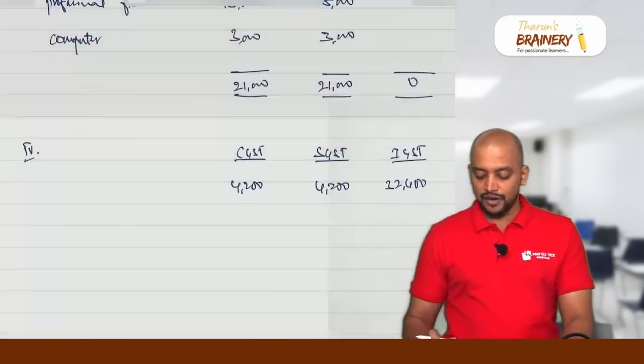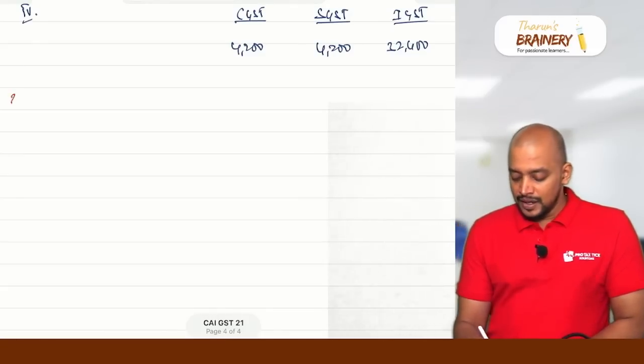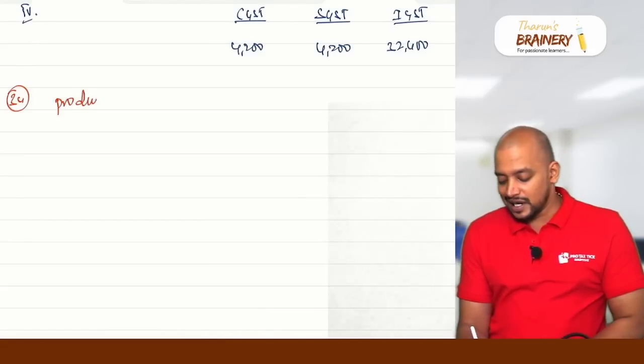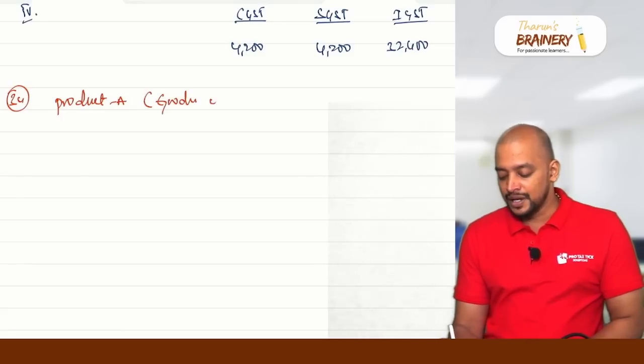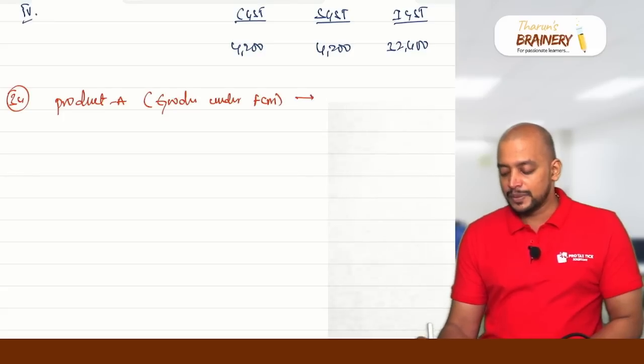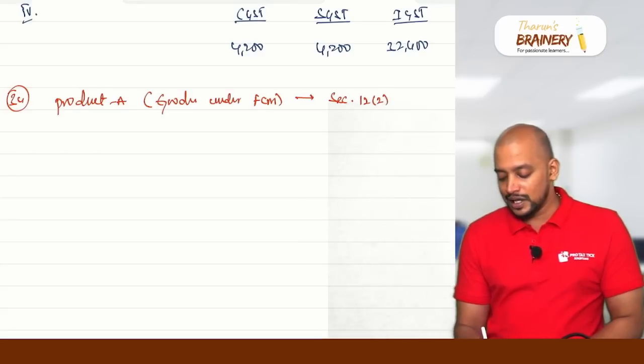So question number 34. First we will see product A. With respect to product A, they have given that product A is goods under FCM. In case of goods under FCM, what is the time of supply? Time of supply is determined under section 12 subsection 2. What does it say?